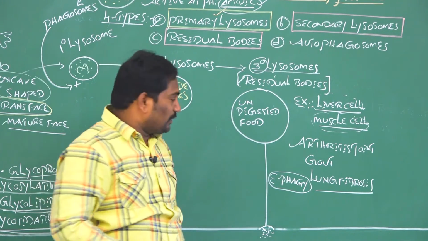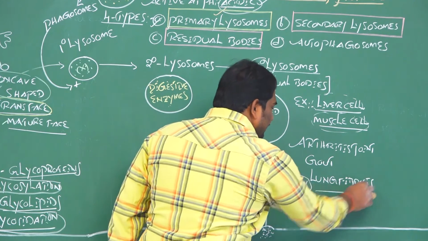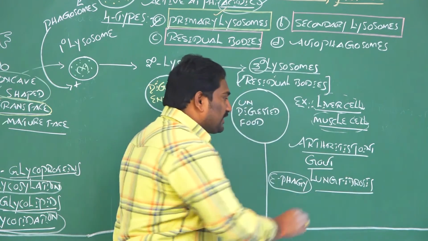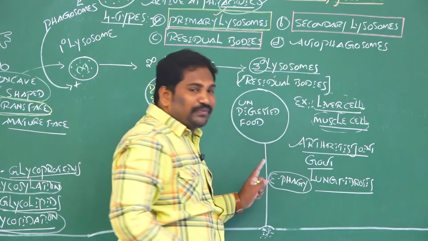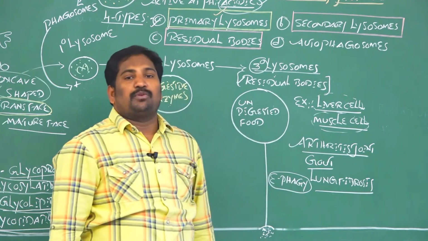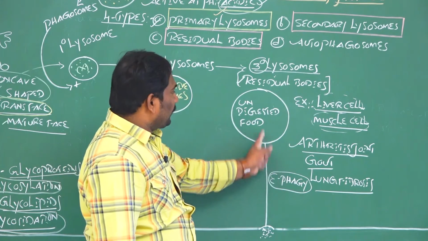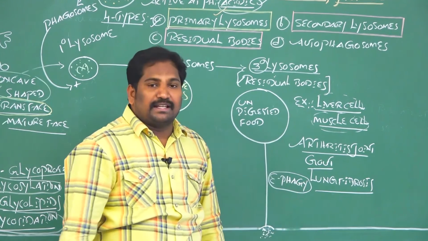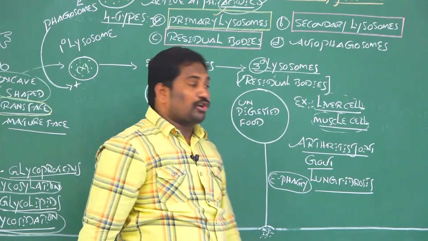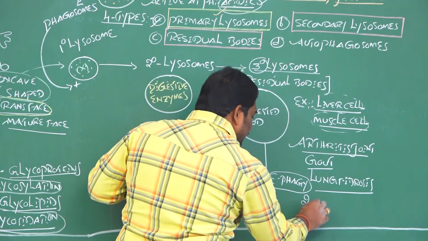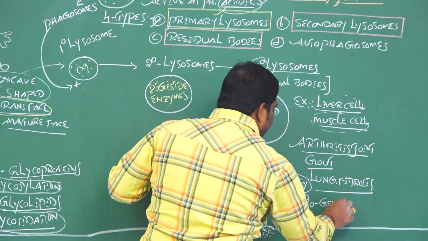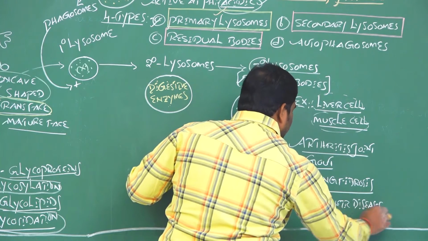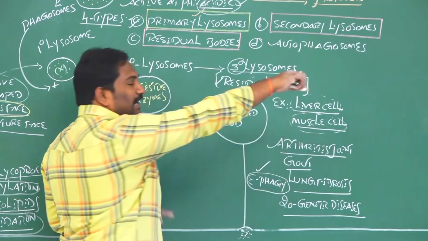Lung fibrosis, gout and arthritis are caused due to failure of effagy by residual bodies. Along with that, due to failure of these residual bodies to send the undigested food out of the cell, some genetic disorders also occur. Nearly 20 different genetic diseases are caused due to failure of effagy.